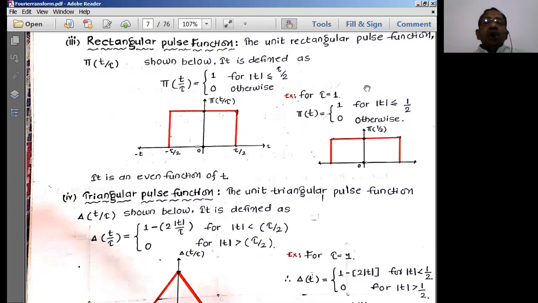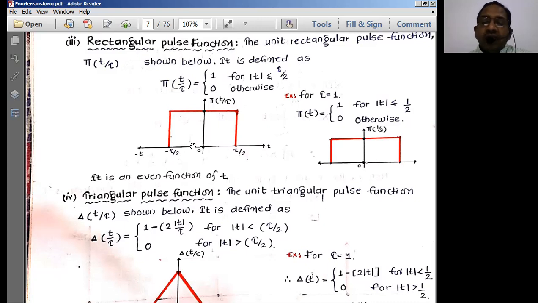So here I can write this rectangular function as something like this, where the time period extends between minus capital T by 2 and plus capital T by 2, and the value is taken as equal to 1 here. Mod t means plus or minus small t we are going to consider, less than or equal to capital T by 2.